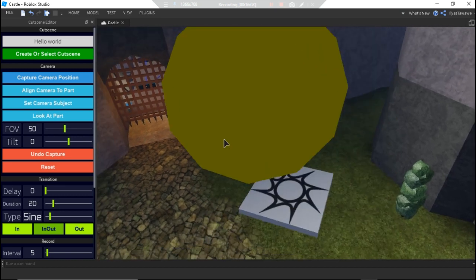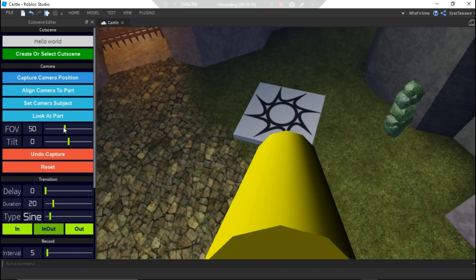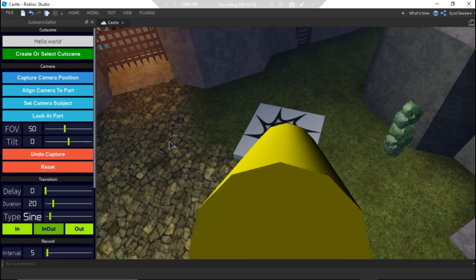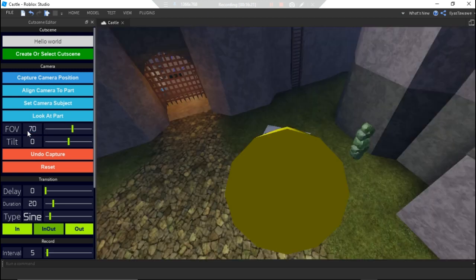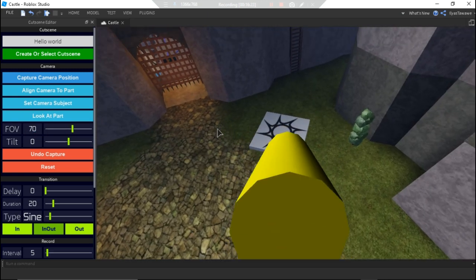And if you want to fix the FOV, because it will stay at 50 FOV, simply set the FOV as you want it to be when the player gains control again, and make sure the delay is 0 and the duration is 0, and you'll be fine.